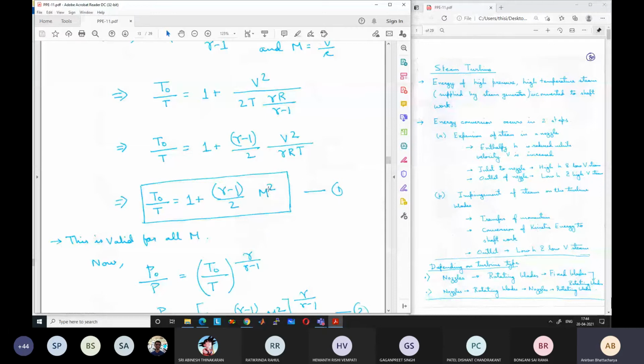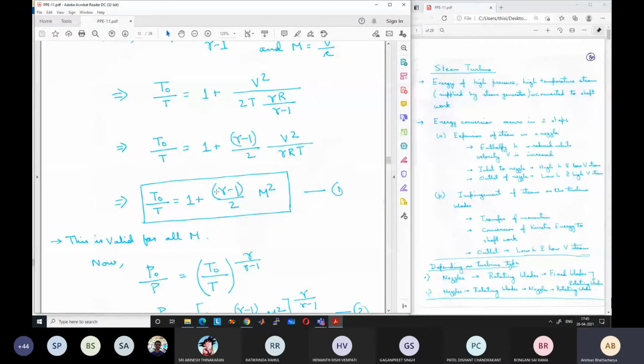The relation between stagnation temperature and critical temperature T star is 1 plus gamma minus 1 by 2 into 1 square. If you do the calculation, it will lead to T0 by T star is equal to gamma plus 1 by 2. I think we have also derived this towards the end. We will come to that.